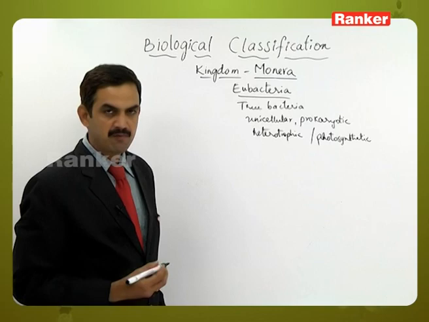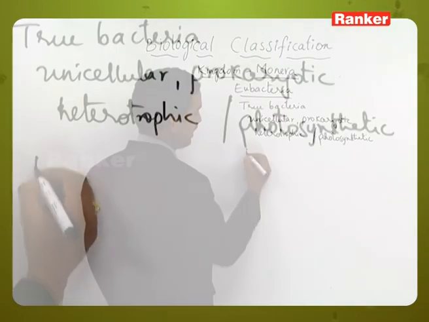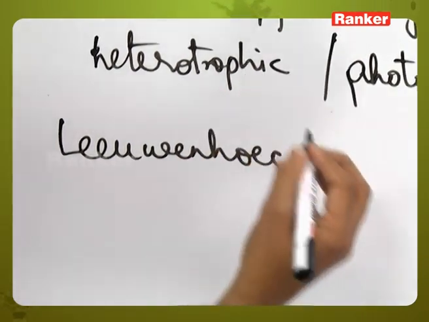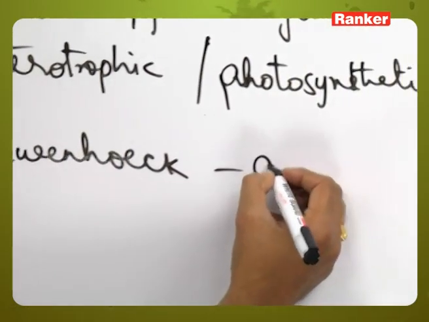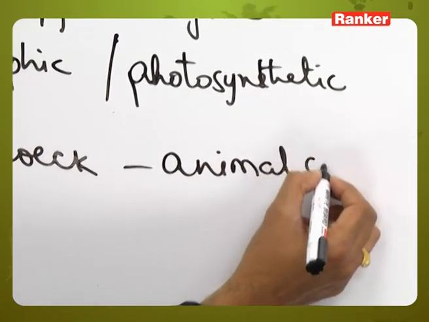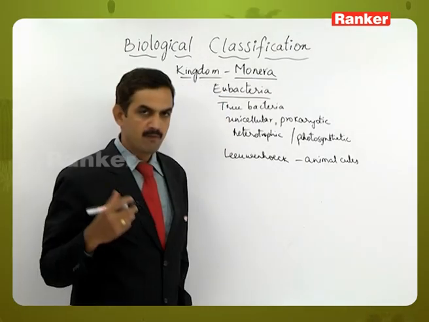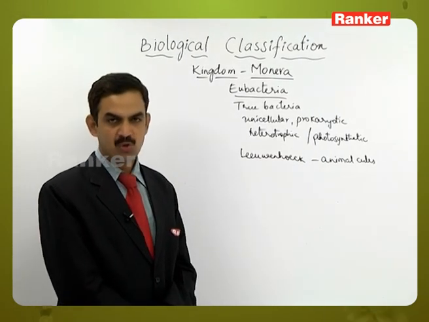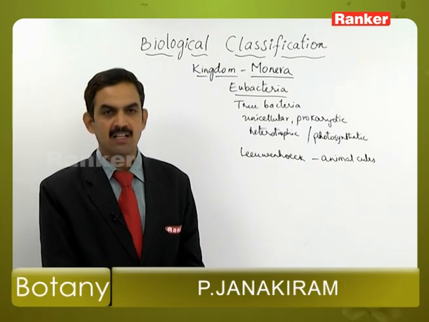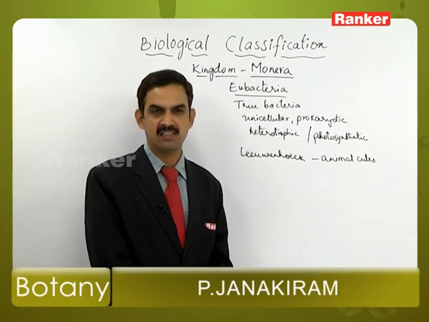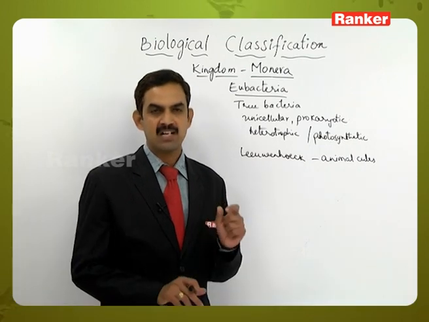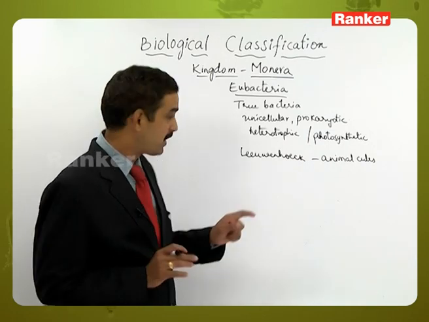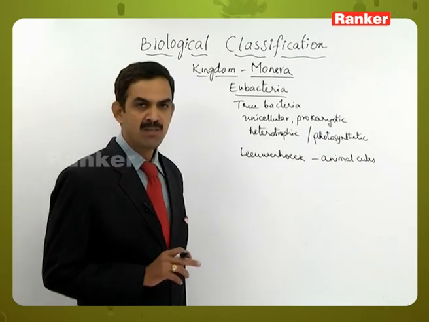Actually, the bacteria were first discovered by Anton von Leeuwenhoek, and he named these bacteria animalcules. When he discovered these microscopic organisms, he came to know that some type of dazzling movement was there. When he was observing his scrapings under the microscope, he found that random, dazzling movement. Because of that, he called them animalcules.